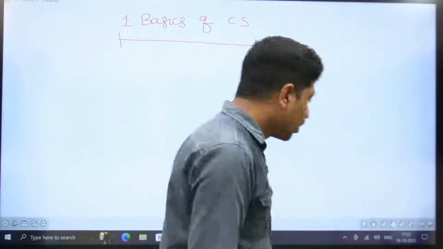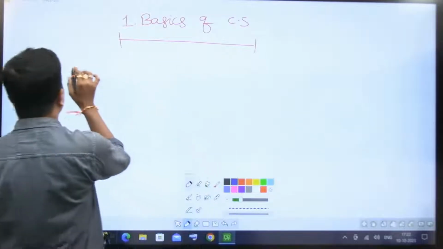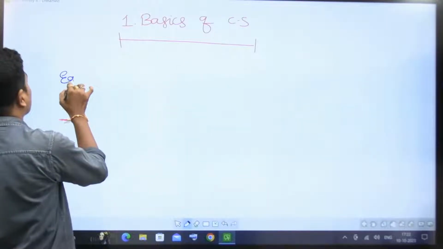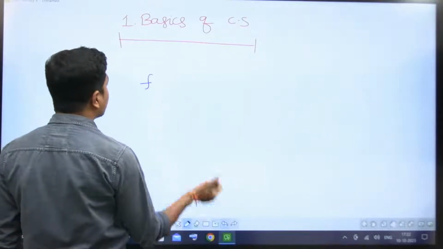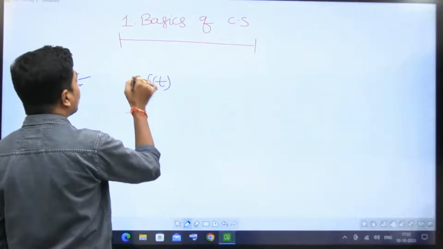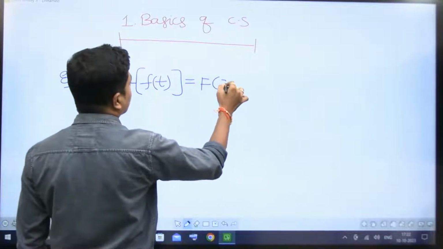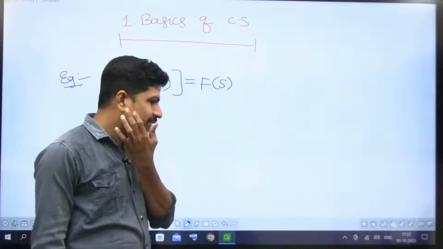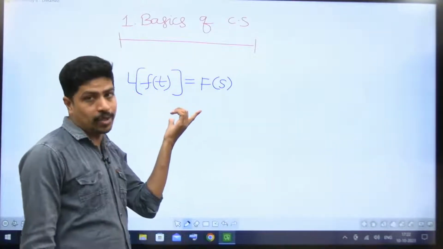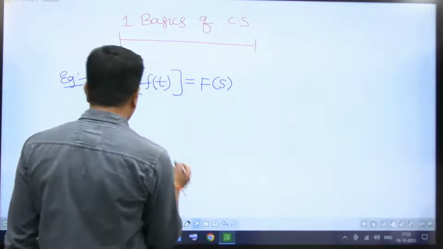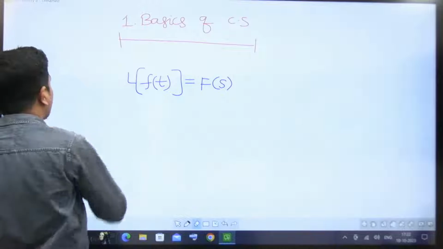See, this question was previously asked. There is a signal f of t. If you apply Laplace transform to that, you are going to get F of s, right? This is symbolic I'm showing. This is not the example. The example, a previously asked question, I will take up later.